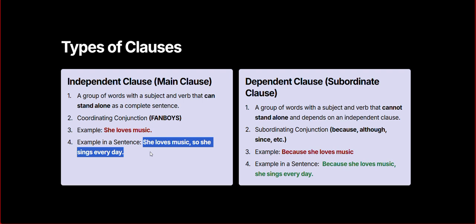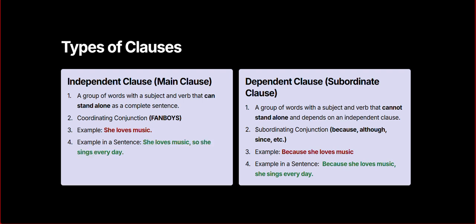It's "so." So here we have two independent clauses. "She loves music" is one independent clause. "She sings every day" is the second independent clause. So for connecting independent clauses, we have to use the coordinating conjunction. That's the basic rule. You have to keep it in mind every single time. Got it?